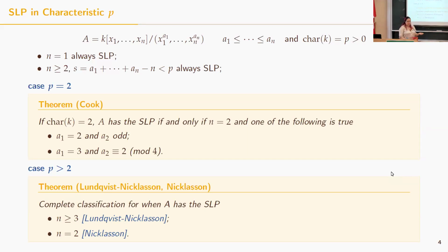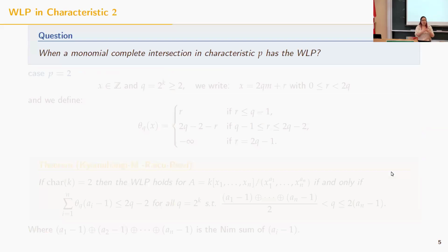And so the natural question is, do we have something similar? Can we ask which are the monomial complete intersections having the weak Lefschetz property? And this is the question that I'm interested in, and what I'm saying right now is all joint work with Claudio Raicu, Ethan Reed, and Annette Kumakongi. And we want to focus first on the case p equal 2.